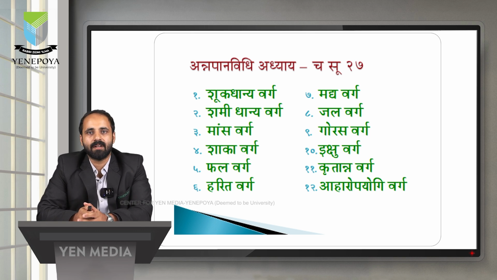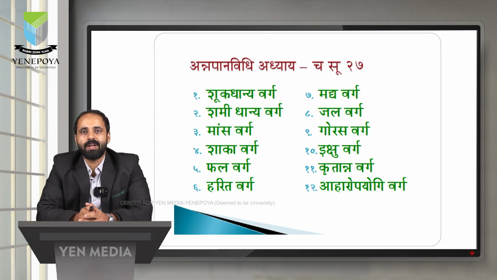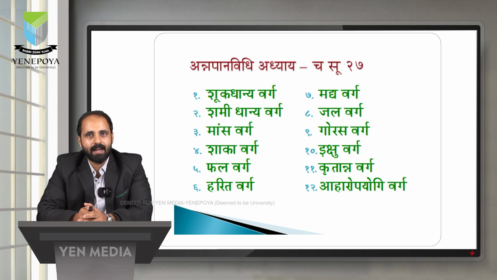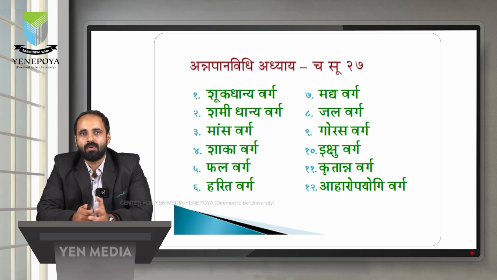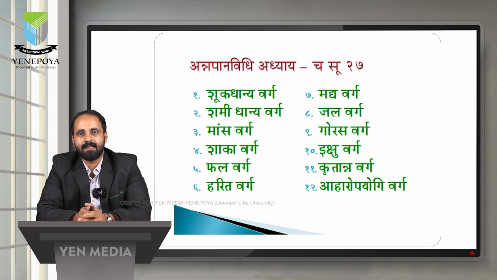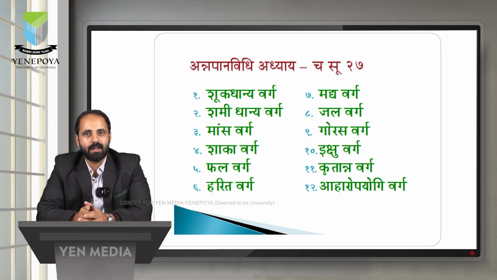Next, Kritanna Varga. Kritanna Varga means already prepared annas. Krita means already prepared. Anna in the sense of monocotyledon, dicotyledon, because mainly the food substance is prepared out of Dhanya Varga. For example, Manda, Peya, Vilepi, etc. are there. Next, Ahara Upayogi Varga. This is the Ahara Upayogi Varga in the sense that for preparing any Ahara we are using these kinds of things. So these are the Ahara Upayogi Varga.